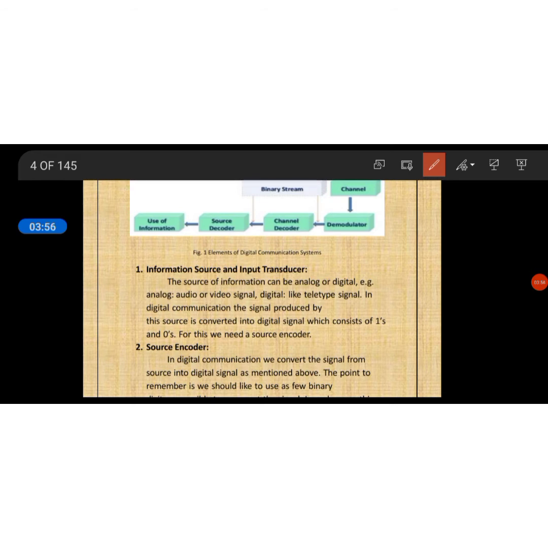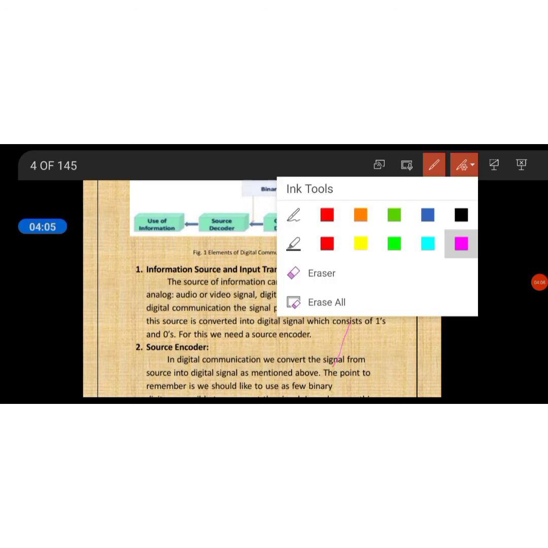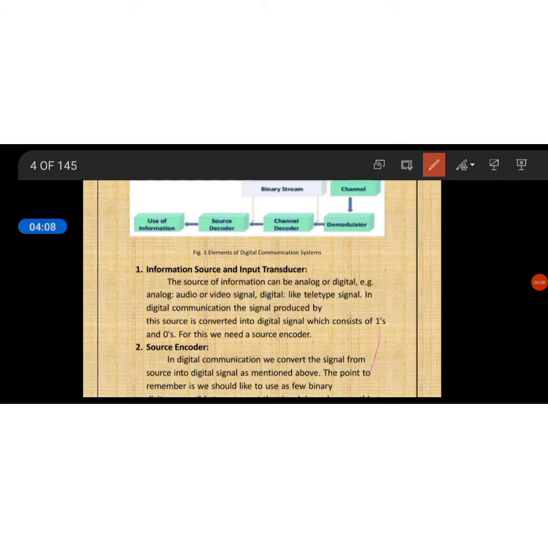Next is the source encoder. In digital communication, we convert the signal from the source into a digital signal. The point to remember is that we have to convert this information into a different kind of data format. As the source of information is analog, we are converting it into a new format, data. So for that we need a source encoder, right?